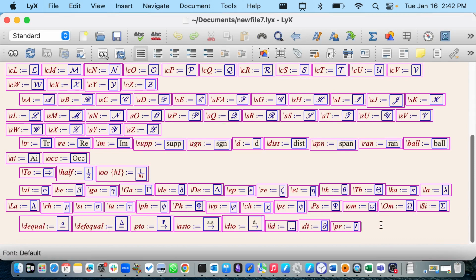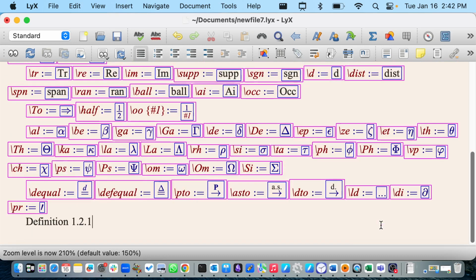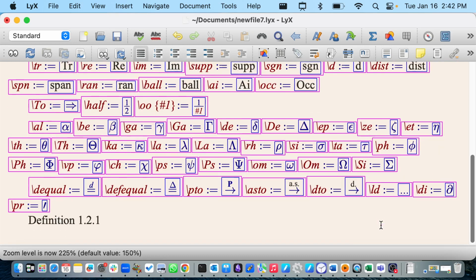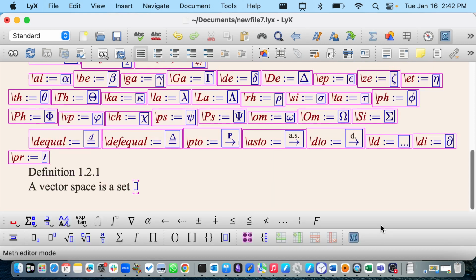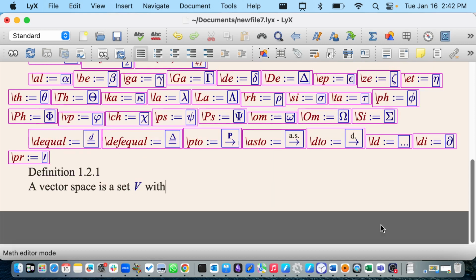Okay, let's try again. So definition 1.2.1. This is the very first thing in the textbook. And can I zoom in so you can see it? Is it big enough? Yeah, that should be big enough. And it says vector space. A vector space is a set. I think in the book, I don't remember what they call it, but I'm calling it V. V for vector space with plus operation and a scalar multiplication operation. And what does it have to satisfy?